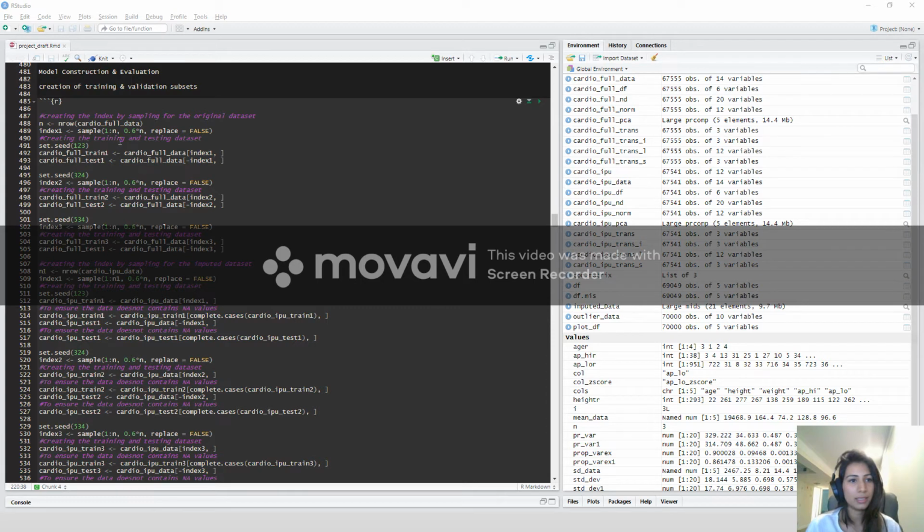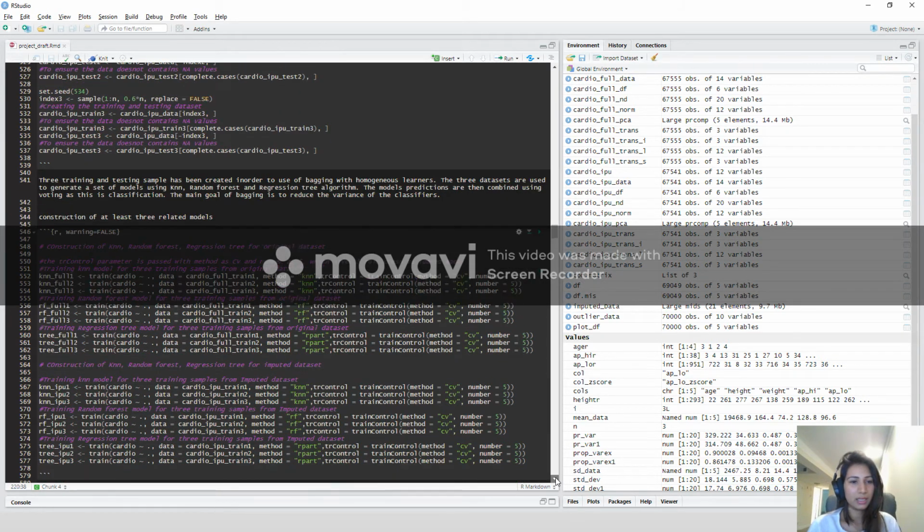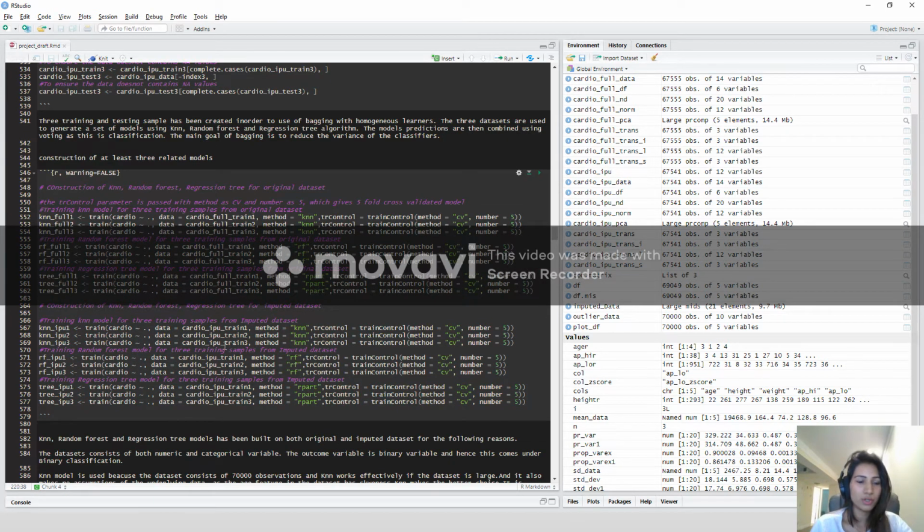And then this is the creation of the training and validation data sets, and three samples for each were created in order to do homogeneous learners. And then these are the models which were created: KNN, random forest and regression tree models.